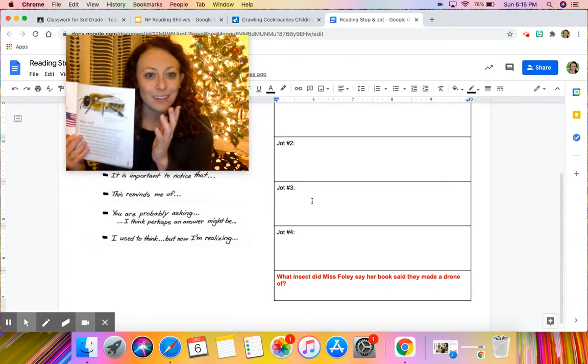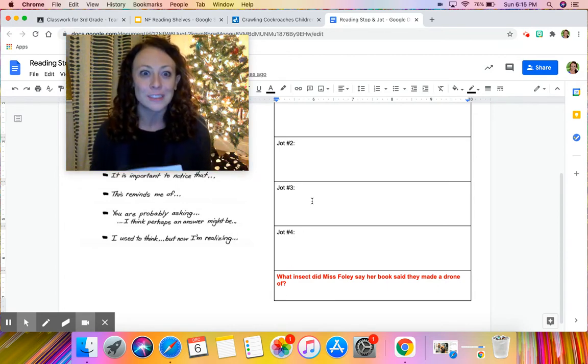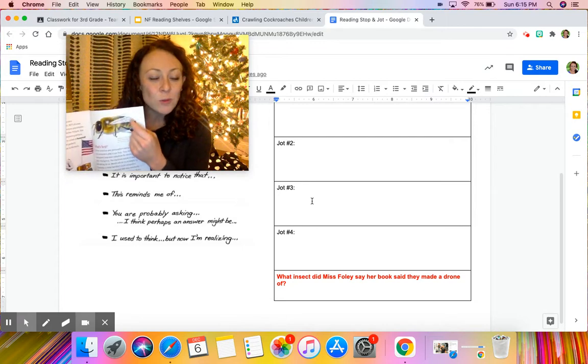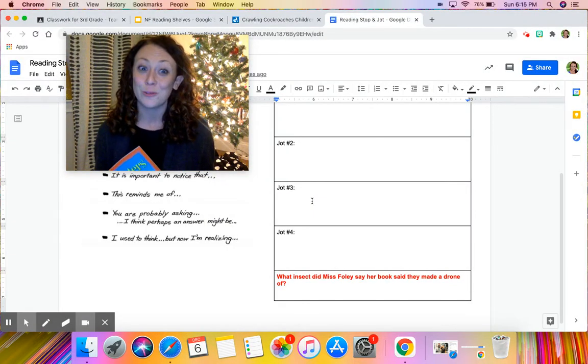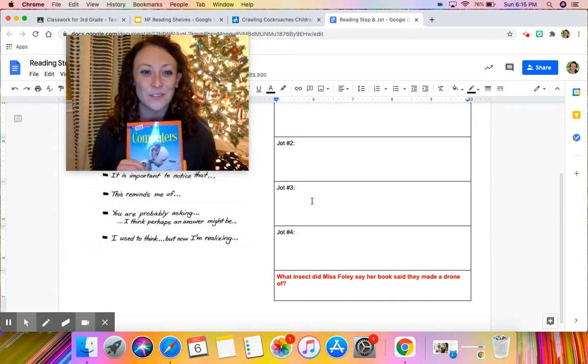So interesting. Obviously, not all bees are drones, but they can make some drones that tiny. I thought that was so interesting. And it just jumped out at me on the page. And I was like, oh my gosh, I was talking back to the text. So you're going to type B into that bottom box there to prove you've watched this whole entire video from start to finish. So great job, 3rd graders.